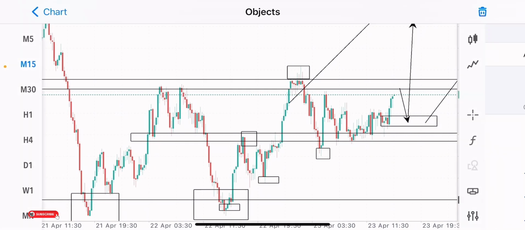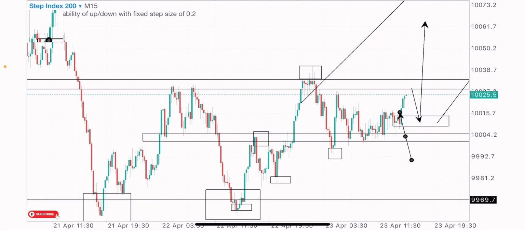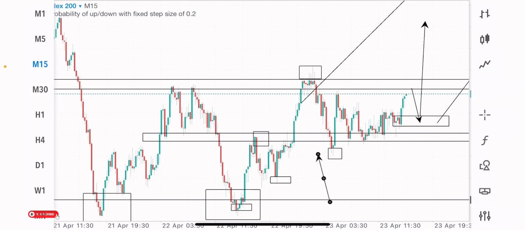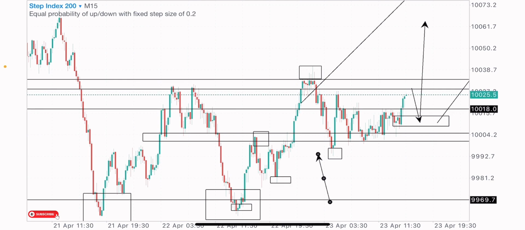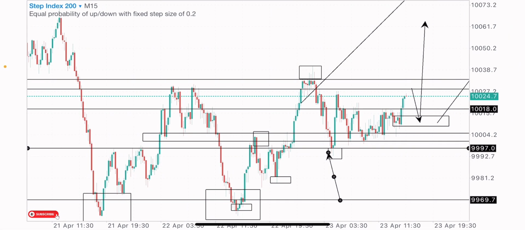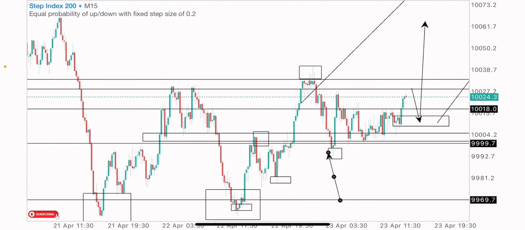So my expectation is basically for price to give the little sells from this current price level to the downside to come test this bullish order block, as well as giving a retest of this consolidation resistance level. Right, we have our consolidation resistance level here and our consolidation support level at this zone for price to come give a test of our consolidation resistance level, now turned to support, as well as this other block formation here for the buy.